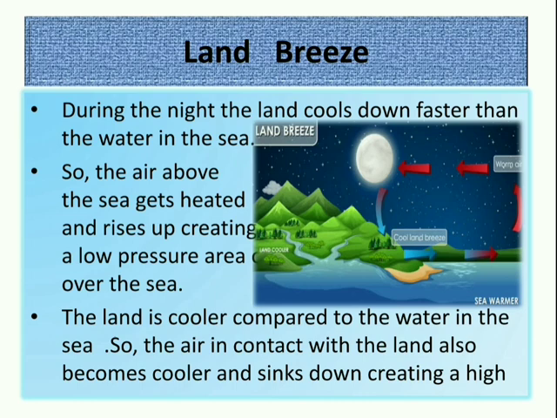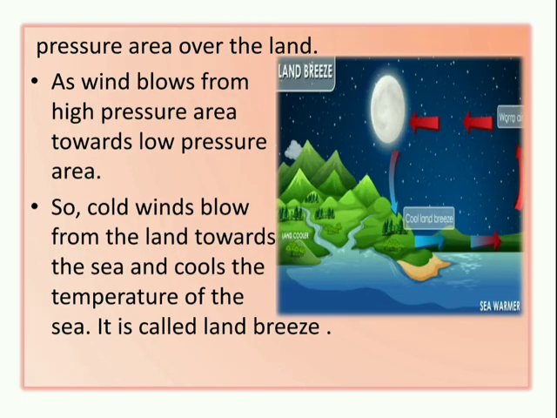The land is cooler compared to the water in the sea. So, the air in contact with the land also becomes cooler and sinks down, creating a high pressure area over the land. Now, the land is cooler as compared to the sea water. So, the air in contact with the land also cools down, and the cool air, as you know, comes downwards, so it spreads over the land, creating a high pressure area over the land.